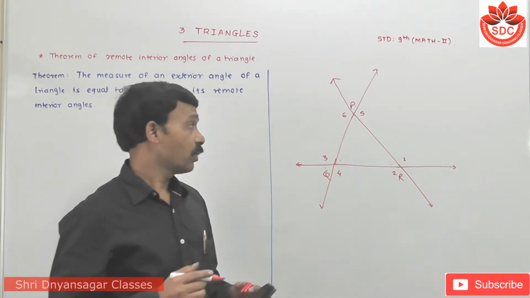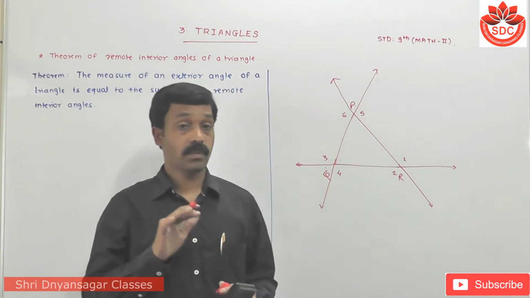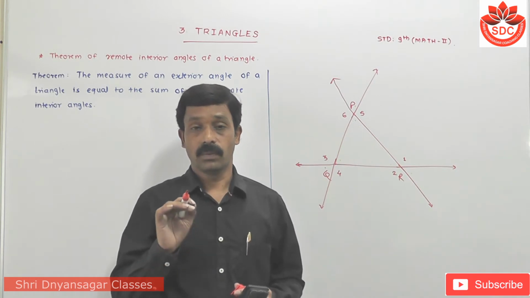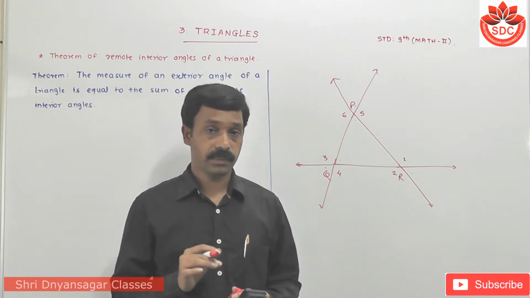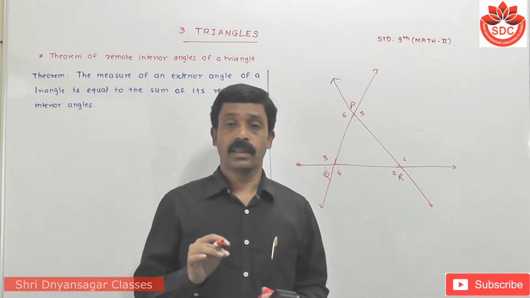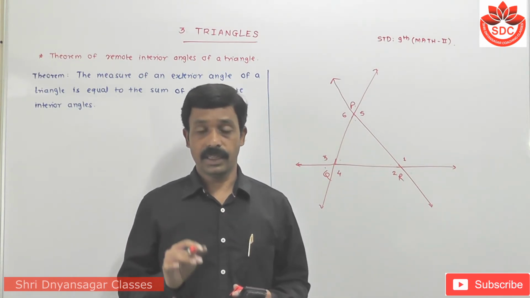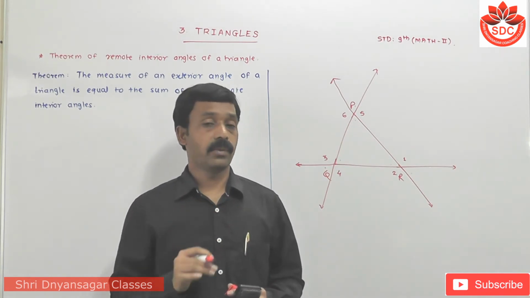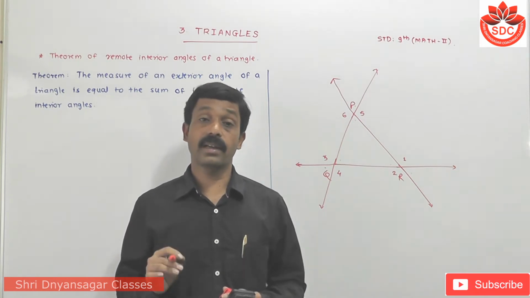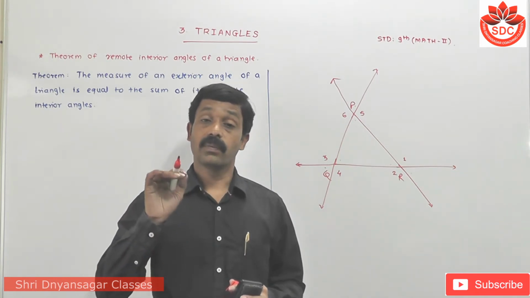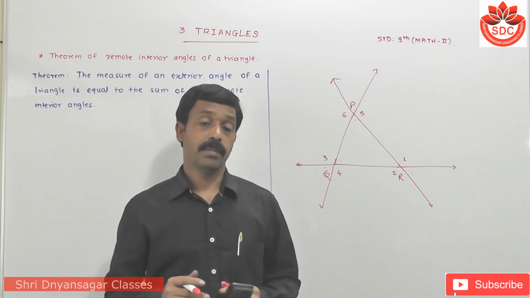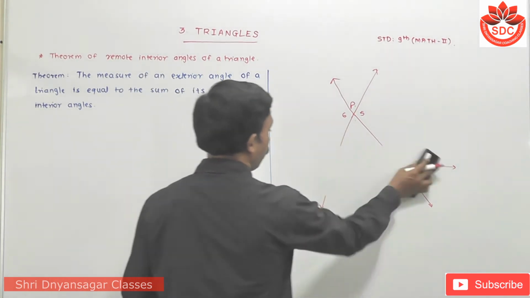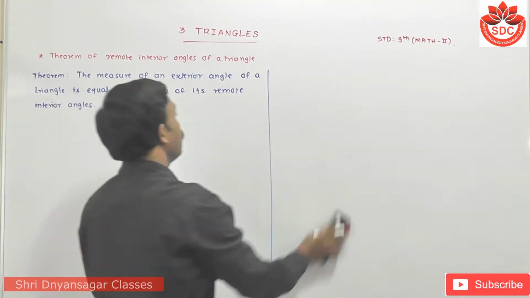Now students, we use this property also, and we have to study a very important theorem. The name of that theorem is the remote interior angle theorem of a triangle. Up to now, we have discussed one important theorem, that the sum of all angles of a triangle is 180 degrees, which is in the second chapter, parallel lines. We use this theorem also to prove this theorem. Now look carefully how to prove this theorem.